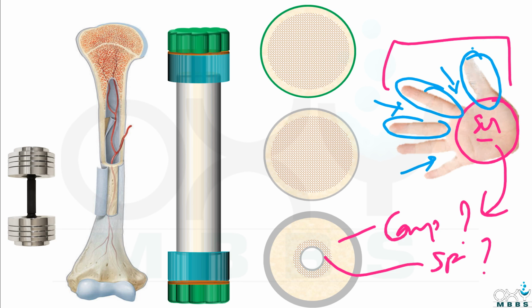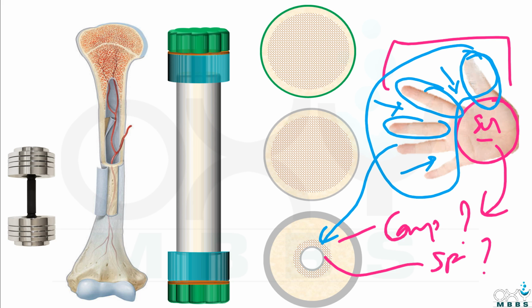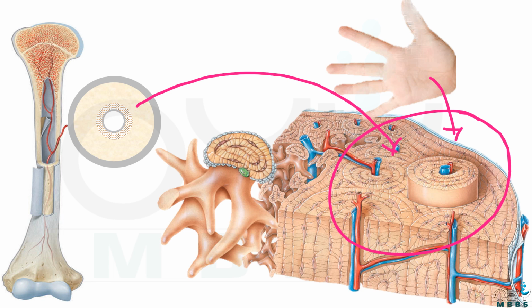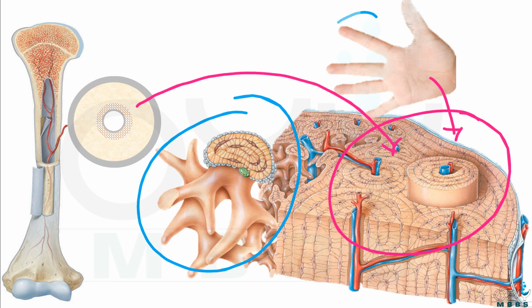So these spread fingers form the spongy part of the bone. This is how compact bone looks, and this is how spongy bone tissue looks.